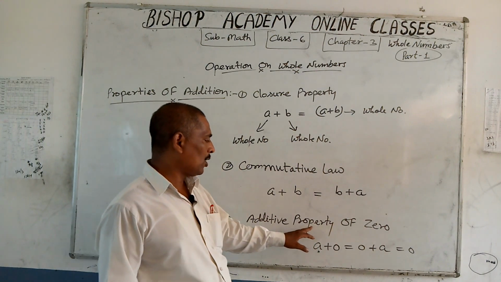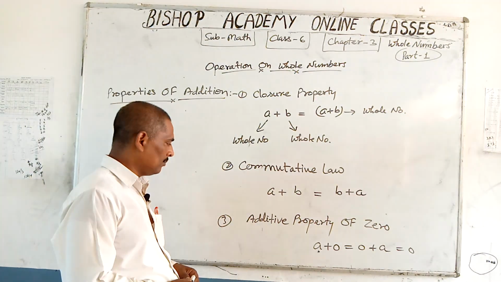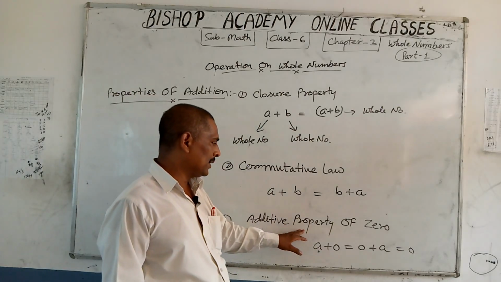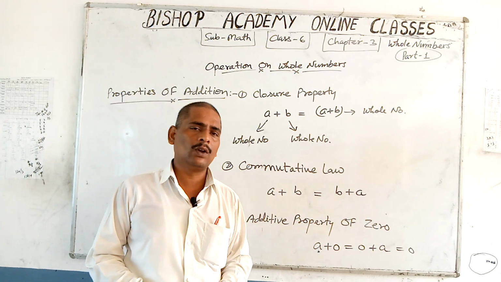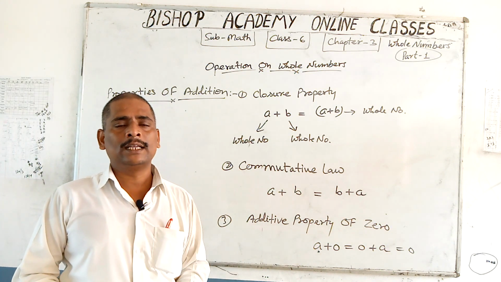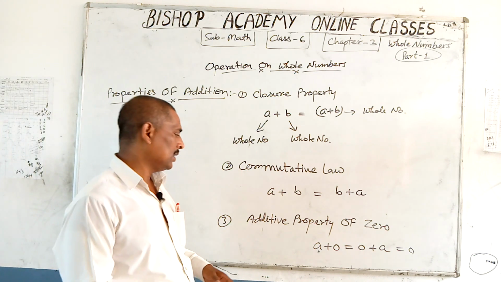Point 3, additive property of 0. This is the next property under addition of whole numbers. You know that whenever you add 0 to any whole number, there is no change in the result. You find the same whole number.